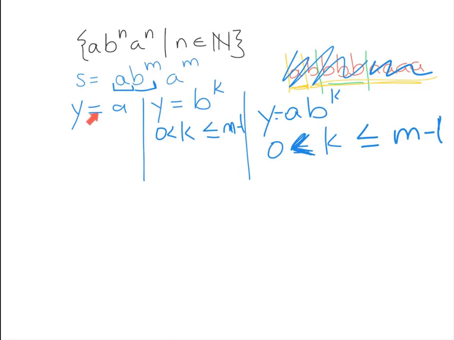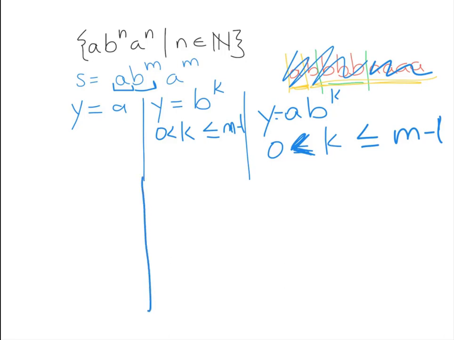And if I just say, oh, well, let's assume y is a, and I do my whole proof and I figure it out, and I say, look, x, y, y, z isn't in the language. Well, that's all very well and good, but remember that I can only get a contradiction if I show no matter what y is, x, y, y, z is still not in the language, right? So for proofs like this, I actually have to do 3 different cases, right?